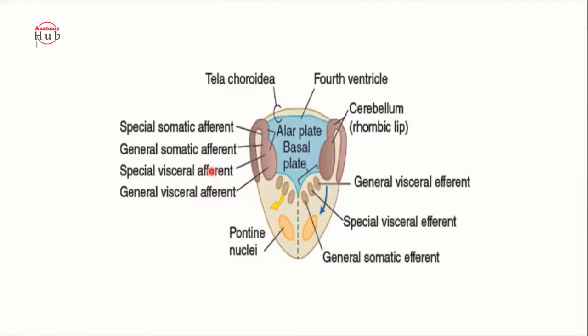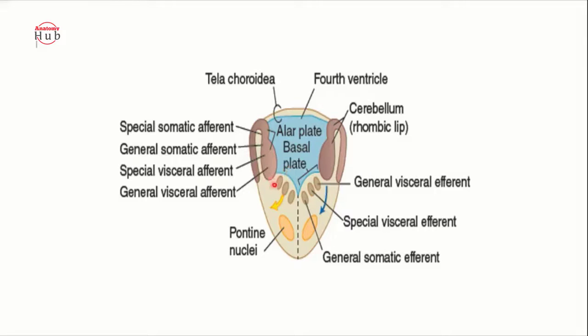Then come to this area, that is the metencephalon. This metencephalon develops not from the caudal part of the rhombencephalon, it is developed from the cephalic or rostral end of the rhombencephalon. So it is nothing but the rostral division of the rhombencephalon. It will give rise to the pons anteriorly, and posteriorly you will find the formation of the cerebellum. So first we will see the pons.